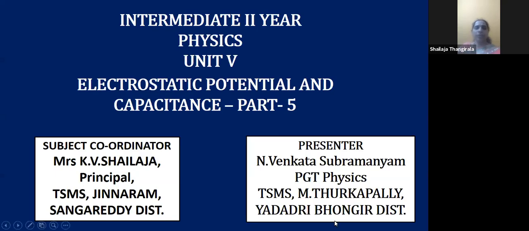Good morning, everyone. Welcome to another interesting session of electrostatic potential and capacitance, session 5. In today's session, we will be learning about electrostatics of conductors. What are conductors? Conductors are mobile charge carriers. In today's session, Subramaniam Sir, PGT Physics of TSMS Turkapalli, will be dealing with the electrostatics of these conductors.